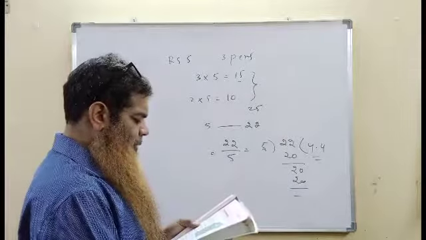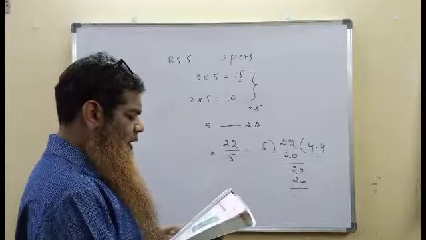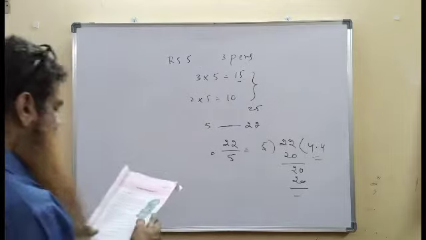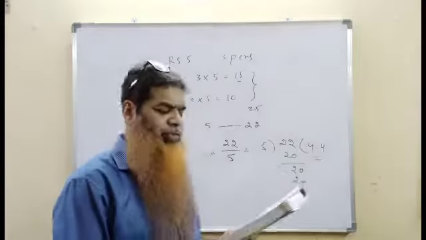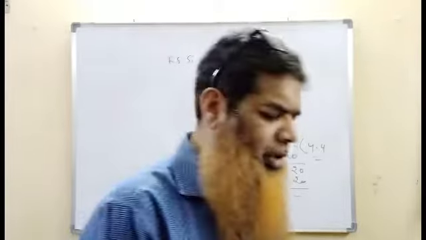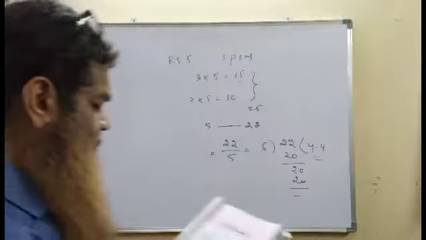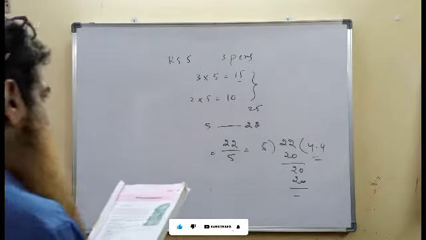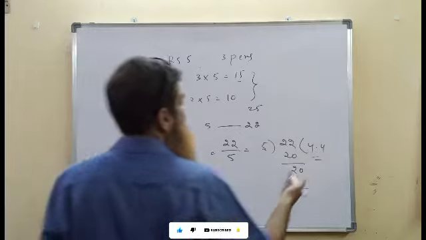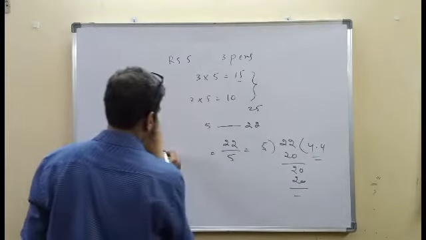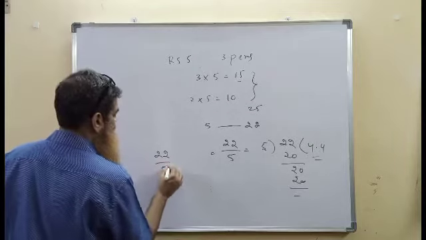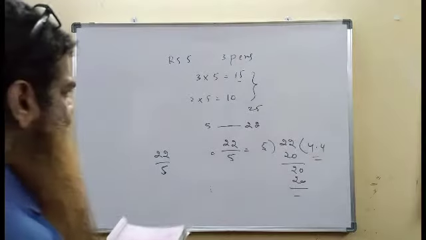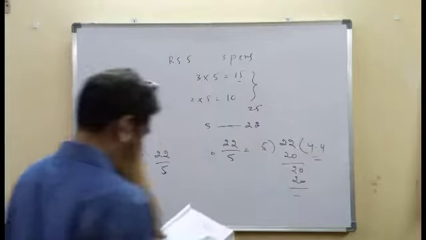The shopkeeper said that the packet of 5 pens costs 22 rupees. How much does each pen cost? We found out that each pen costs 4 rupees 40 paise. We can easily calculate the cost of each pen: 22 rupees divided by 5. Is there any natural number to represent this cost? Is there any whole number or integer to represent this? Consider one more example. This is a decimal number. When we wrote 22 divided by 5, it's a rational number, and the result we get is a decimal number.